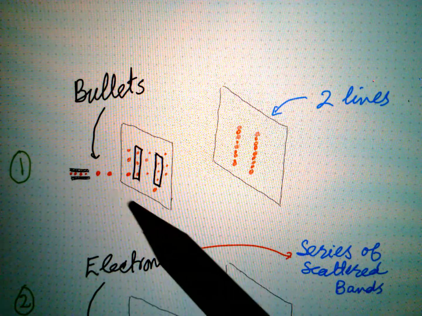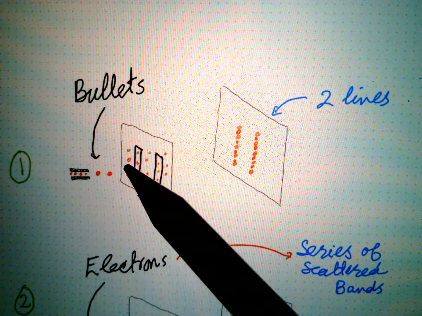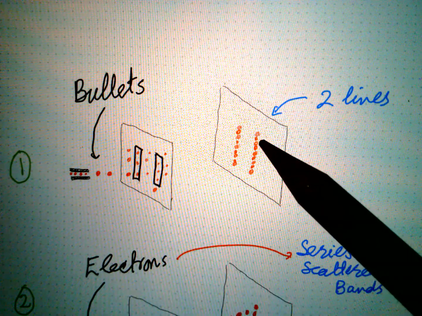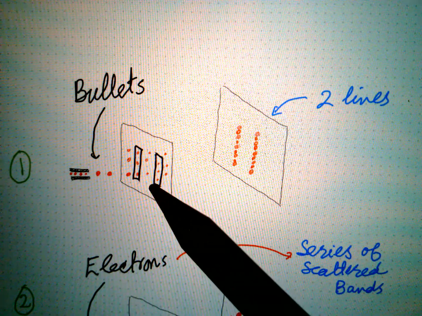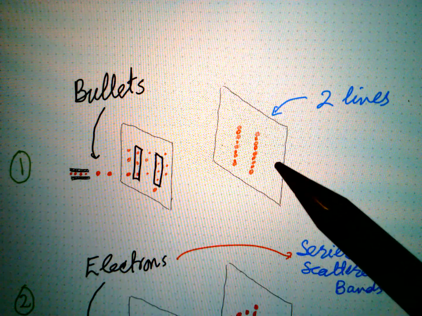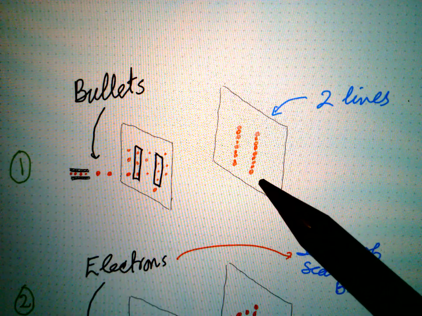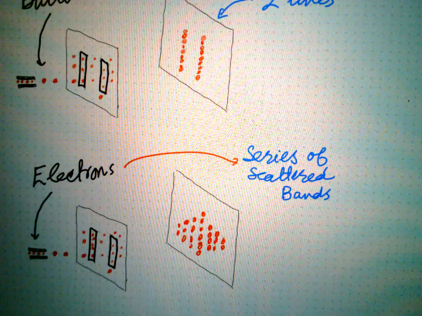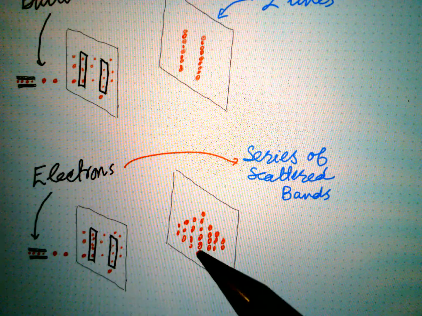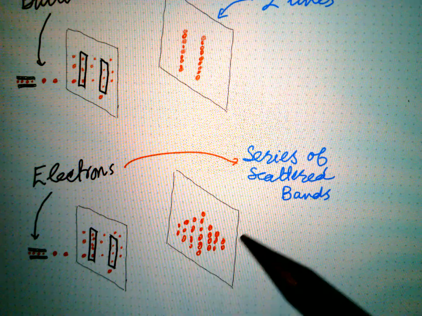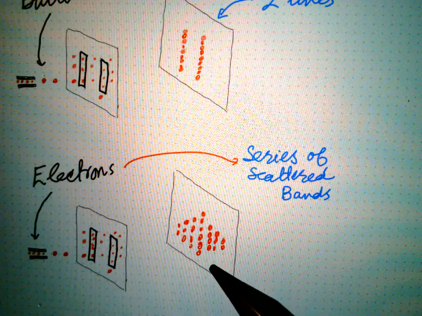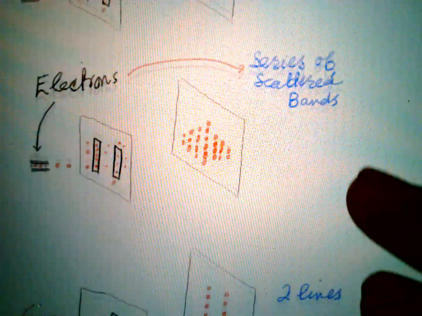With this double slit, if you fire bullets, only those bullets that have passed through the slits will appear on the screen, and the others that did not pass through will be blocked. So at the screen, you will see two lines or two bands. Similarly, when the double slit experiment was performed with electrons, it was observed that a series of bands, an interference pattern, was formed. That is an indication that the electron was behaving like a wave.